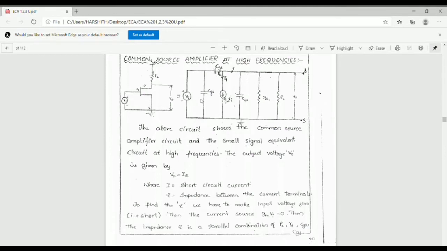First, the input voltage Vi. The two capacitances CGS and CGD are on the input side, then the generator Gm into Vi. On the output side are the capacitance CDS, the drain resistance RD and the load resistance RL. This is the output voltage.